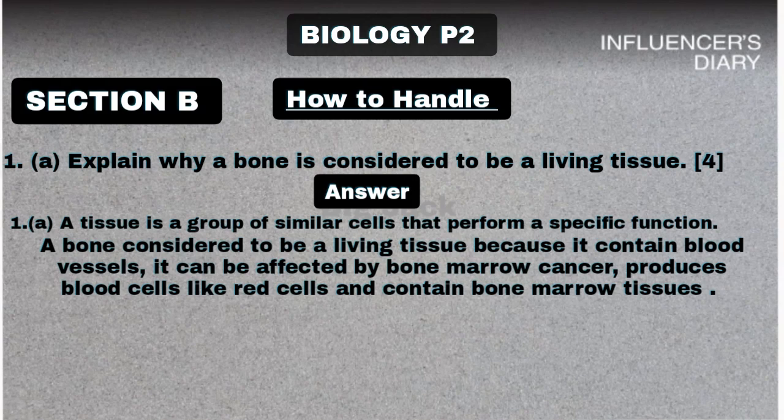Then apart from that, you can also go on reproduction. Try to answer different questions on reproduction using the syllabus and also using different past papers and so on. When they are preparing for biology paper 2, they just get questions from the syllabus unless otherwise.